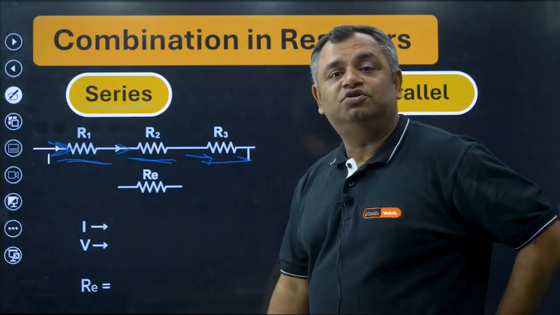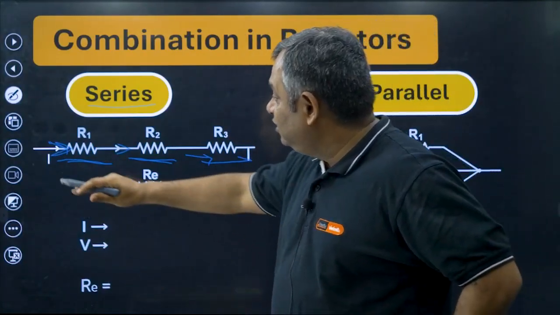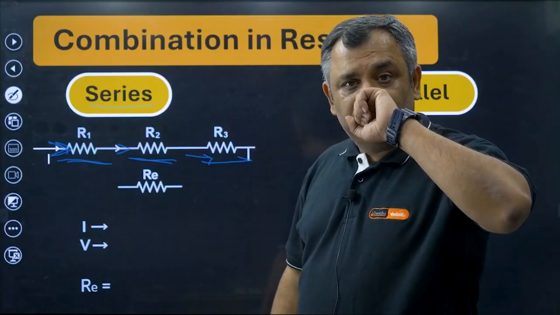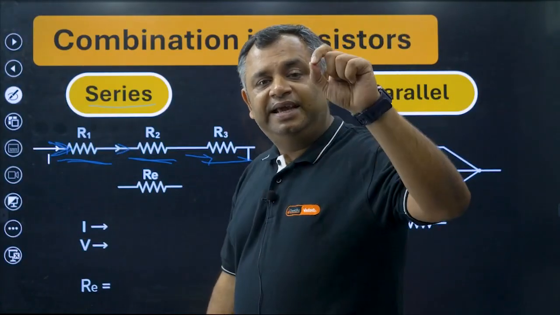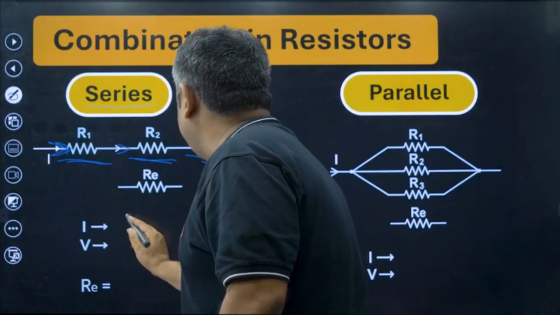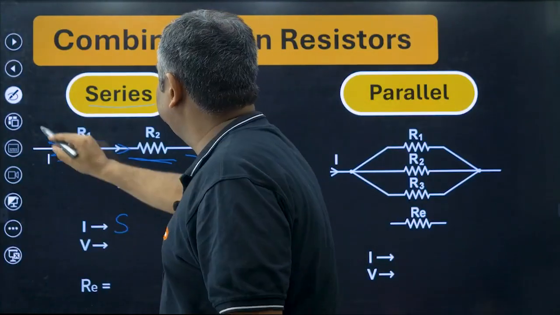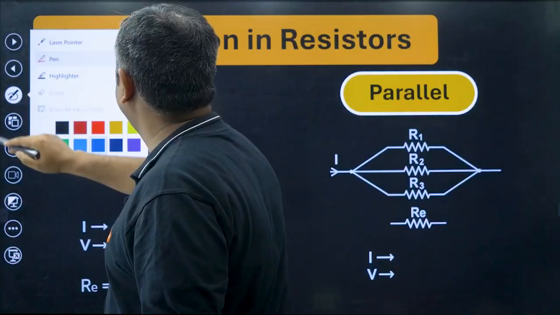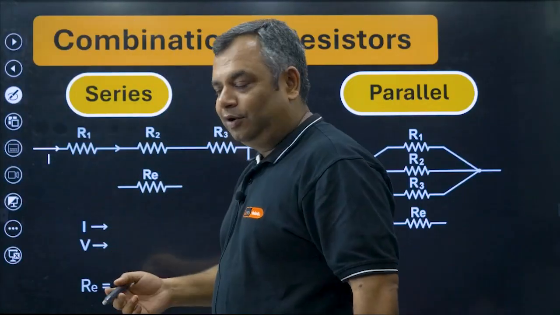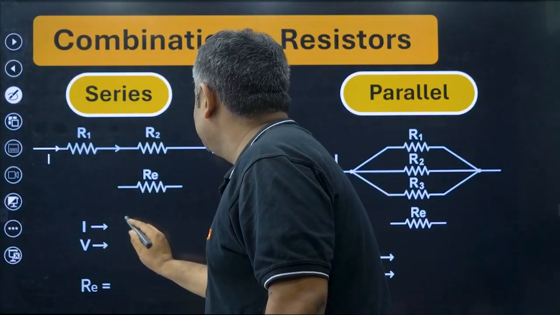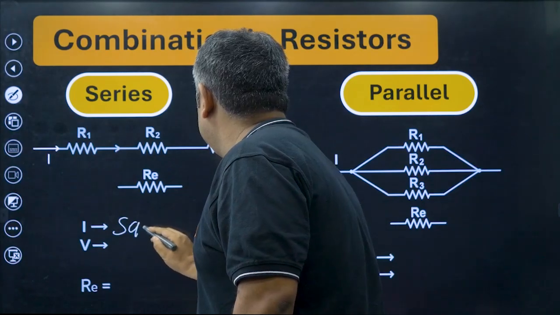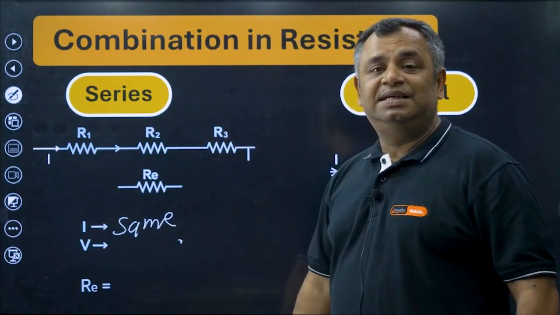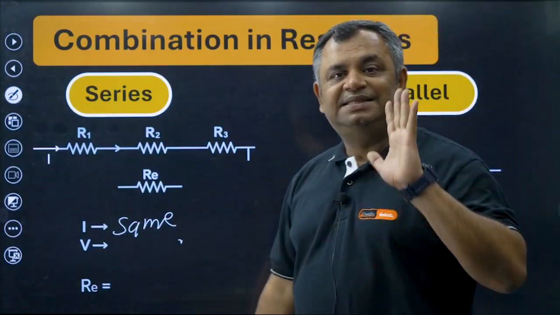If the total current being passed from here is constant, each resistance gets the same current. The current in resistances connected in series is the same.